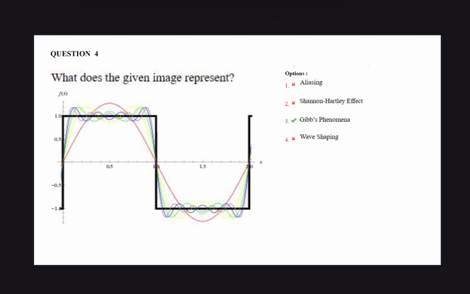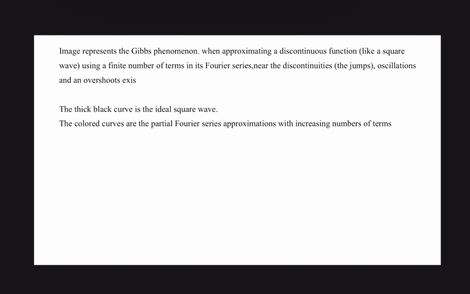Next question. What does the given image represent? The given image represents Gibbs phenomenon. This represents Gibbs phenomenon when approximating a discontinuous function like a square wave using a finite number of terms in its Fourier series. Near the discontinuity, oscillations and overshoot exist.